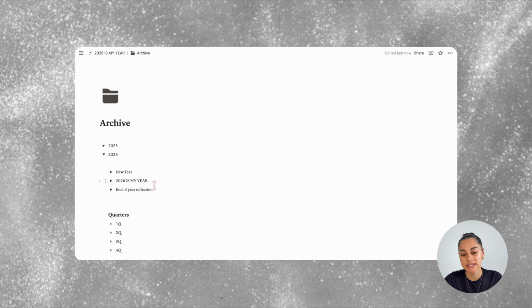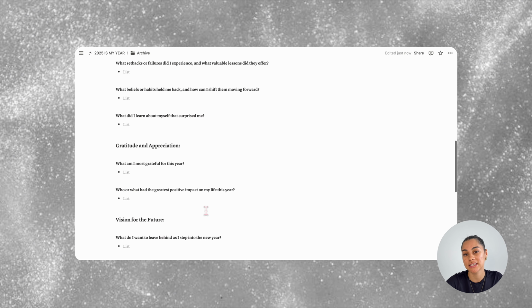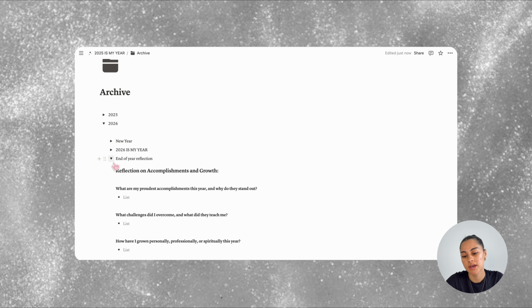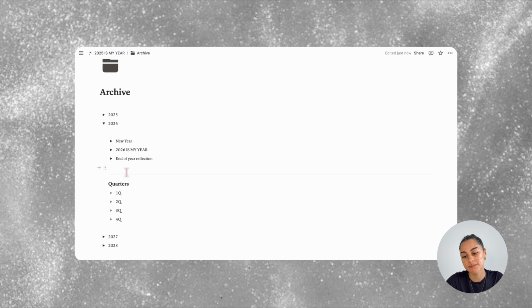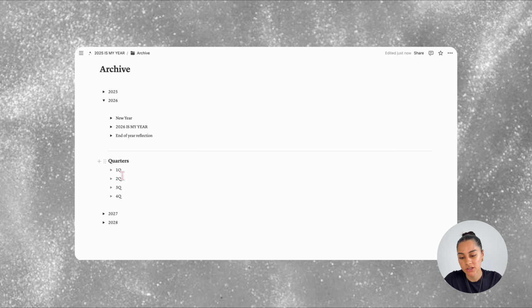Below that is end of year reflection. This has some prompts for you to fill out at the end of the year. I put this here so that when you're looking through the years, you have easy access to what your biggest accomplishments, memories, and lessons were that year. And at the bottom is the quarters.